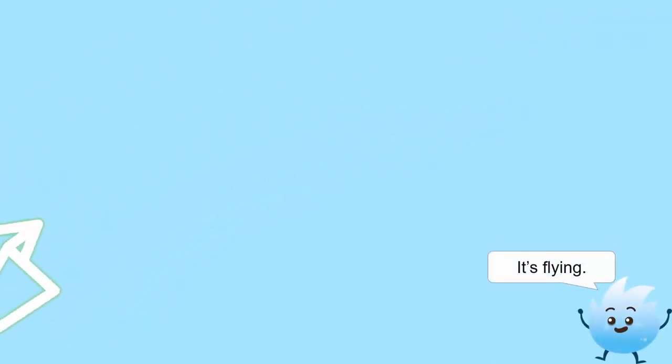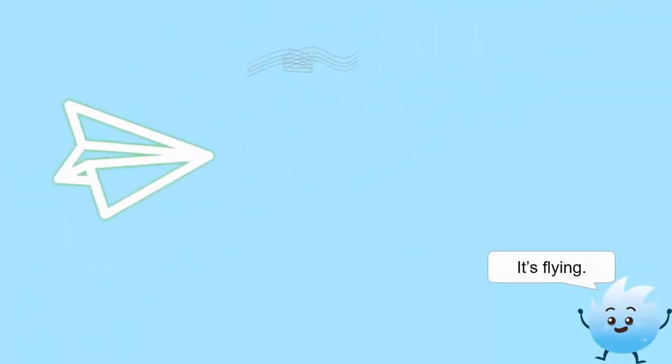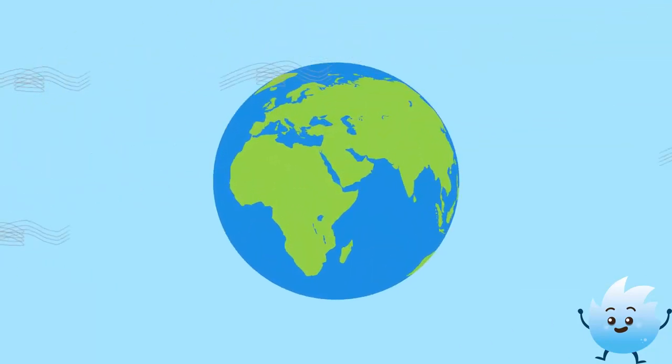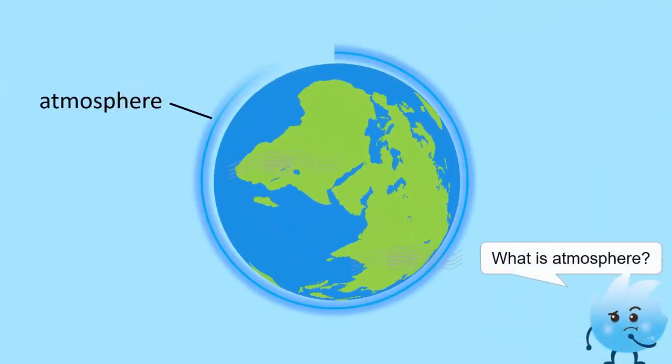Let's make a paper plane together. Throw it and see what happens. The paper plane flies because of the presence of air. Air is everywhere. Our Earth is surrounded by a blanket of air called the atmosphere.